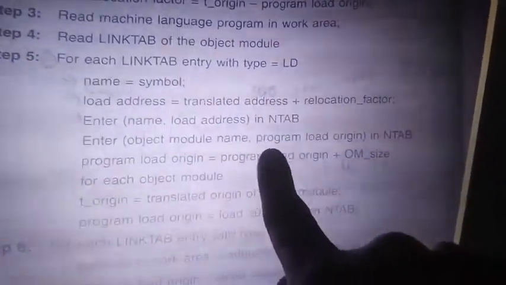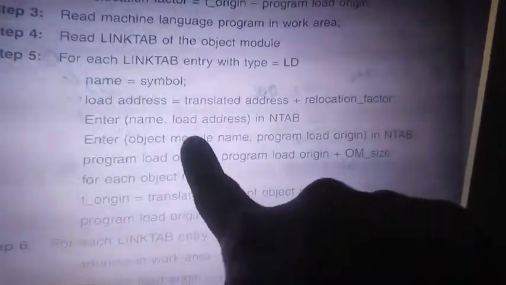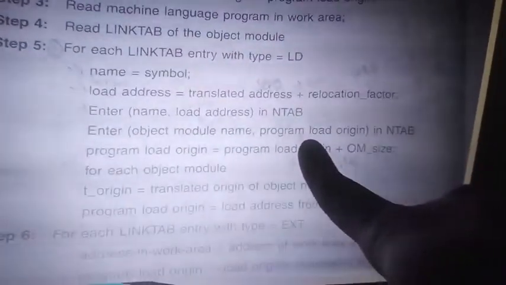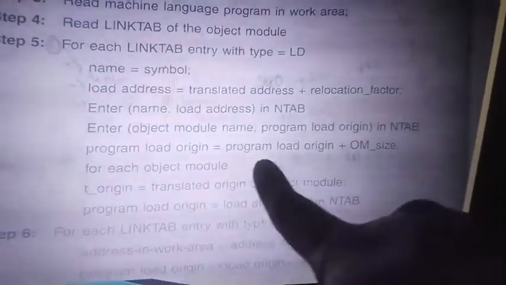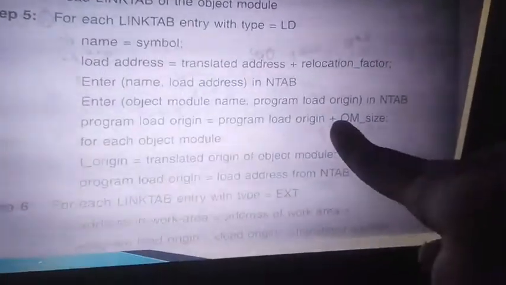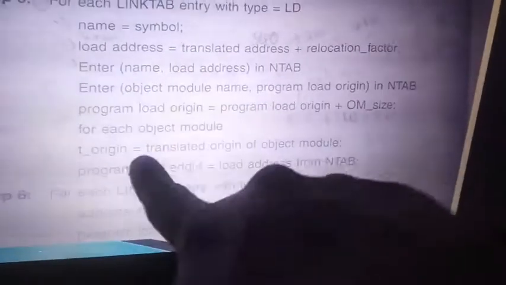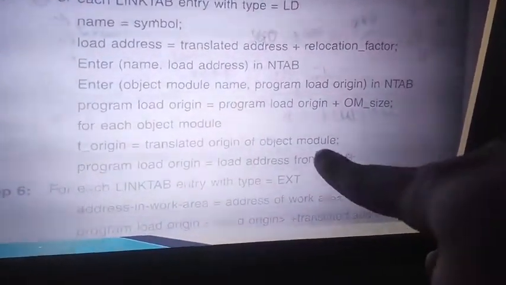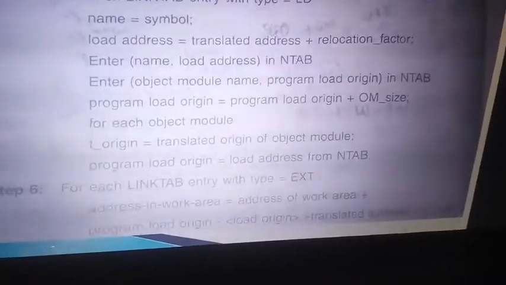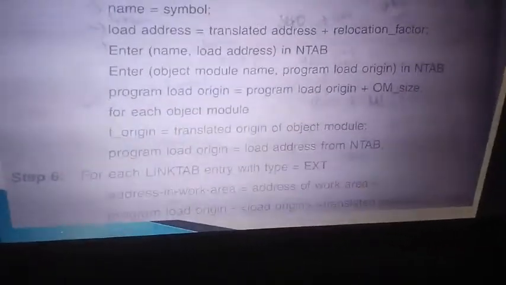Similarly, for the object programs, the first one is the main program, and its load address is 900, where it is stored. 900 plus size 41, that is the program size. Second object module, that is what we have with translated origin 200, and we load its size 31, and we had loaded. If it is external, so what to do?